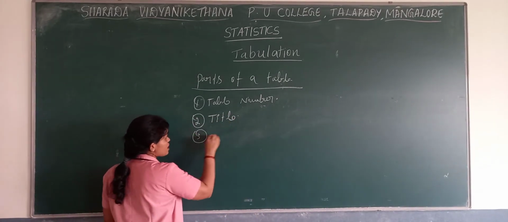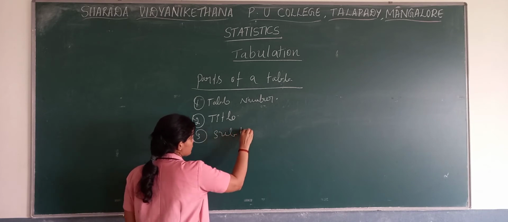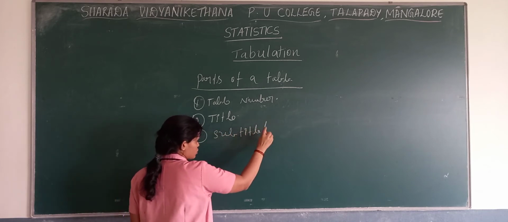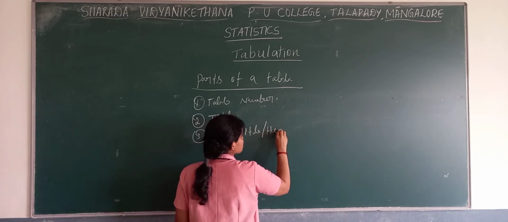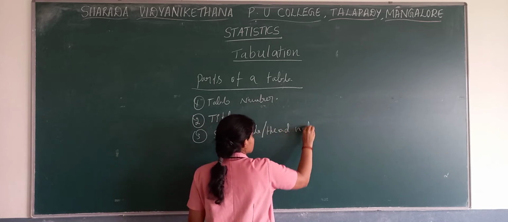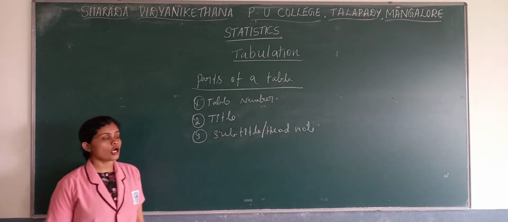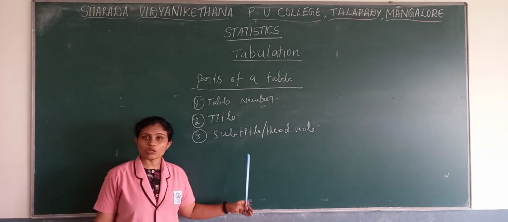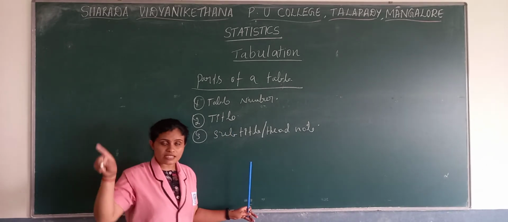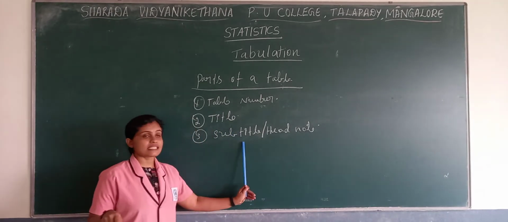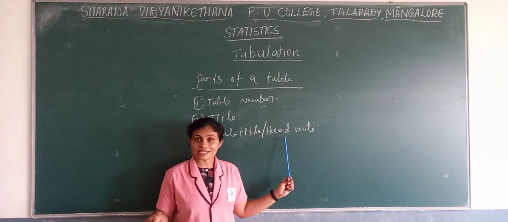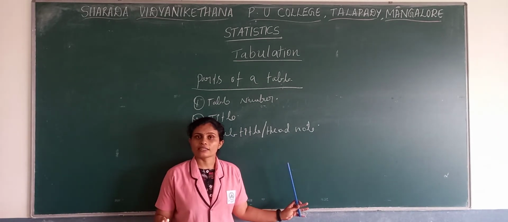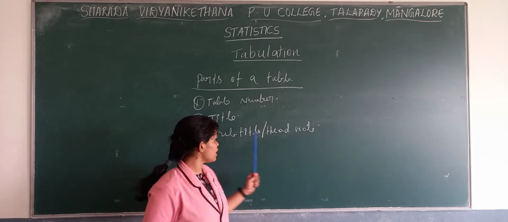Next comes the subtitle or headnote. Just below the title, inside brackets, we write a subtitle, or we call it a headnote.